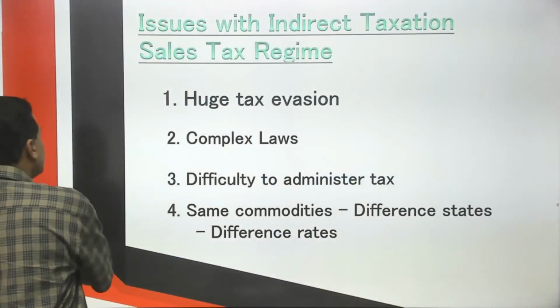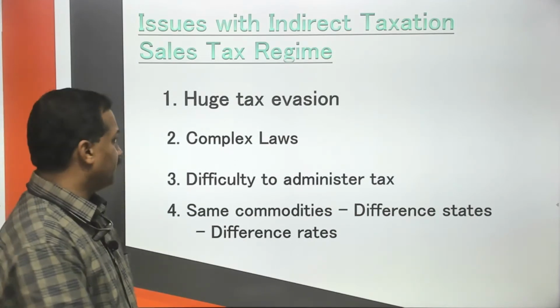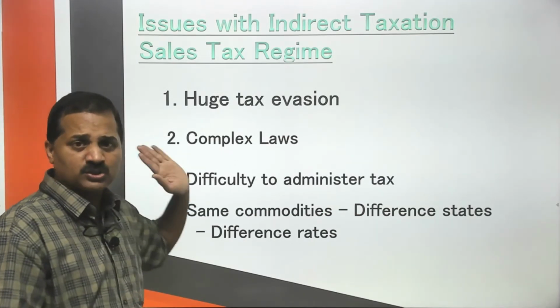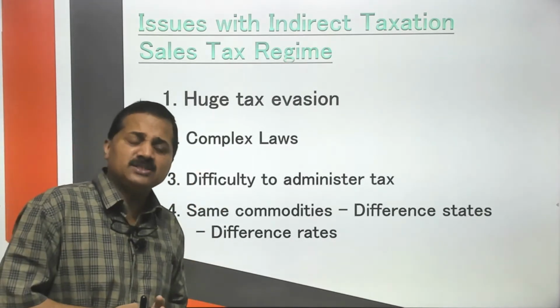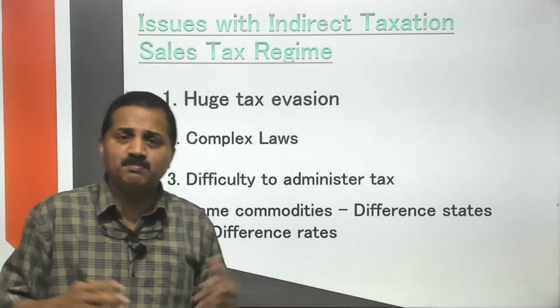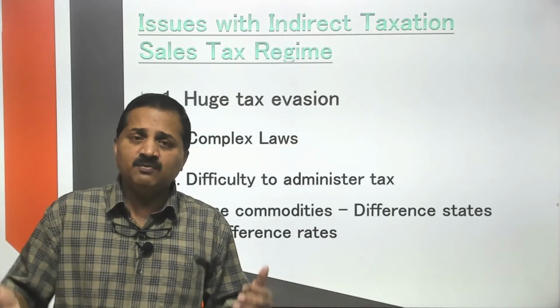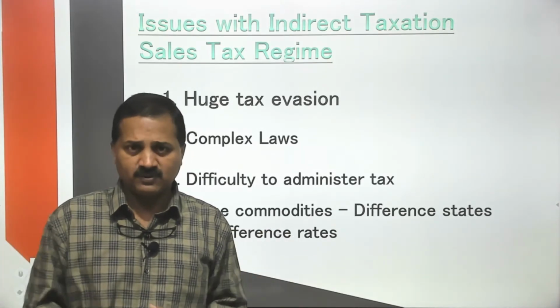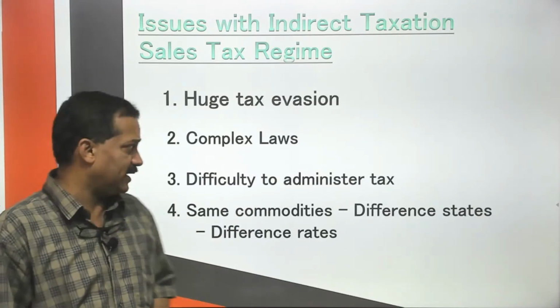Now, issues with the indirect tax collection. During the sales tax regime, huge tax evasion was one of the major concerns. Complex laws. India is always considered to be a tax lawyer's paradise. Even if you do not pay tax, if you have a tax lawyer, you could survive. So, this was the original, the wrong notion that people had.